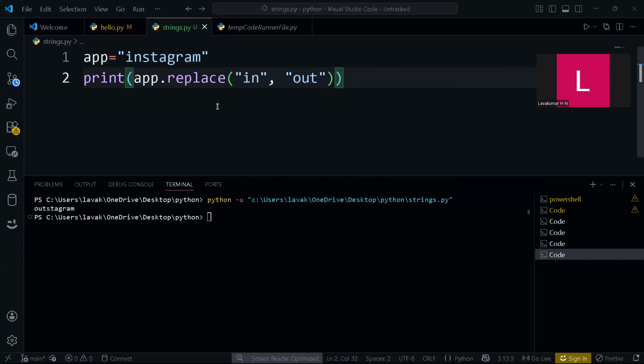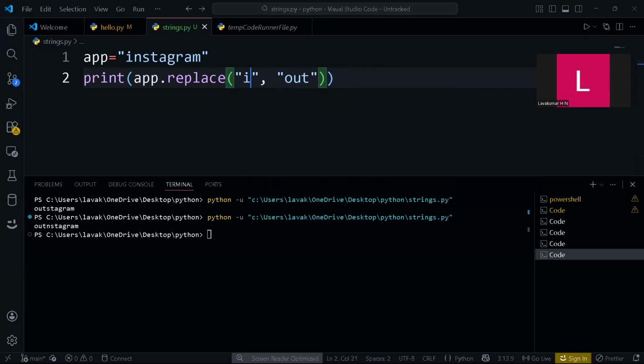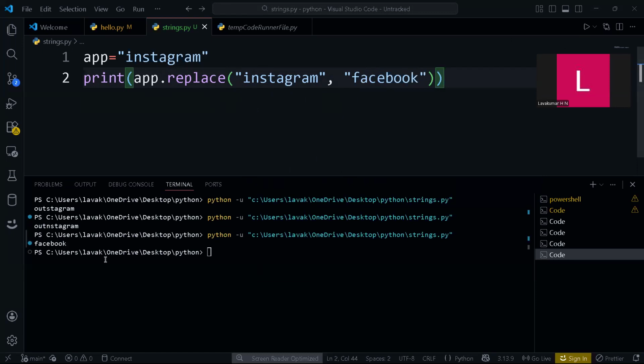To replace something, you can take anything. You can just take I also. If you take I, see, out nstagram, so I is replaced with out. You can also take the full Instagram, so Instagram itself can be replaced with Facebook, or anything. I'm just taking some useful names. See, this entire Instagram is being replaced with Facebook. So this is how replace works.